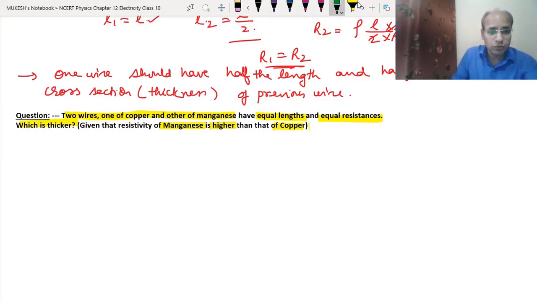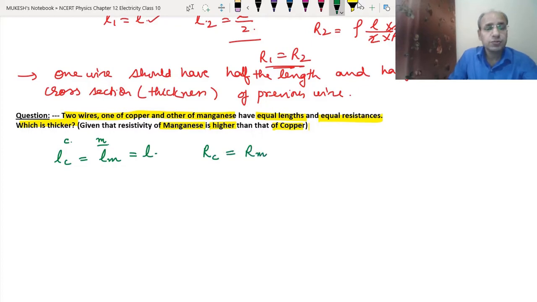See, one wire is copper, which we consider as C, and the manganese we can consider as M. They have equal length, so the length of the copper wire is the same as the length of the manganese wire, which is equal to L. Now they have equal resistances, so the resistance of the copper wire is the same as the resistance of the manganese wire. But we know that the resistivity of copper is less than the resistivity of manganese, or you can say the resistivity of manganese is more than the resistivity of copper.